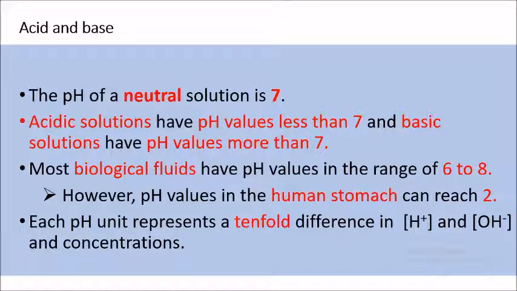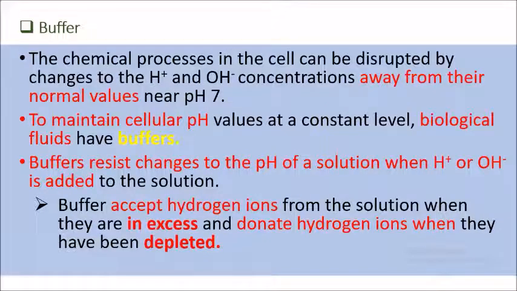For a basic solution, the pH is more than 7. Most biological fluids have a pH range of about 6 to 8. However, the human stomach is very acidic, in which the pH can reach pH 2. And each pH unit represents a tenfold difference in the hydrogen ion and hydroxide ion concentration.